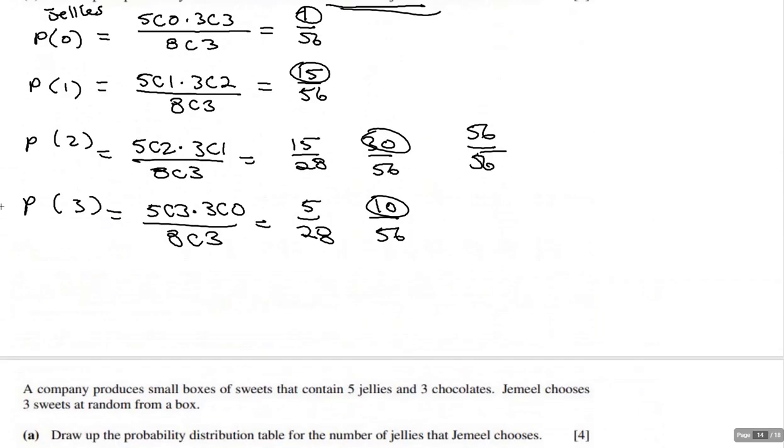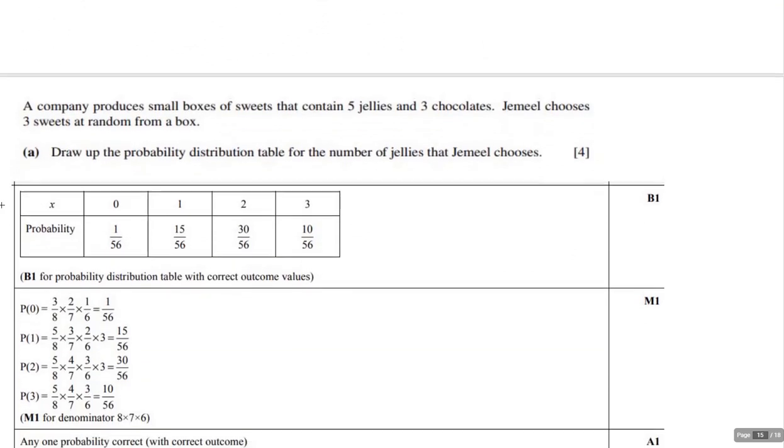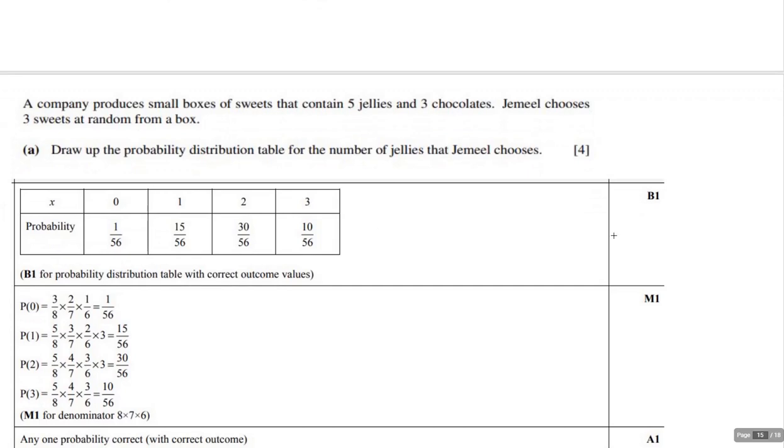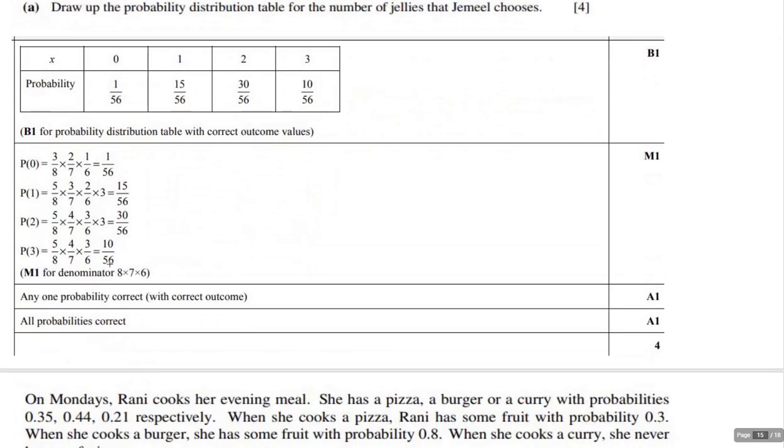And don't get me wrong, just because they have them all the same, they would have accepted these answers just fine. All right, so setting up the table, that gives you the answers. And then there's going to be more work to do for here, showing these different probabilities. That's the method points. And again, this was one way to do it, but I think that the combinations is kind of an interesting way.